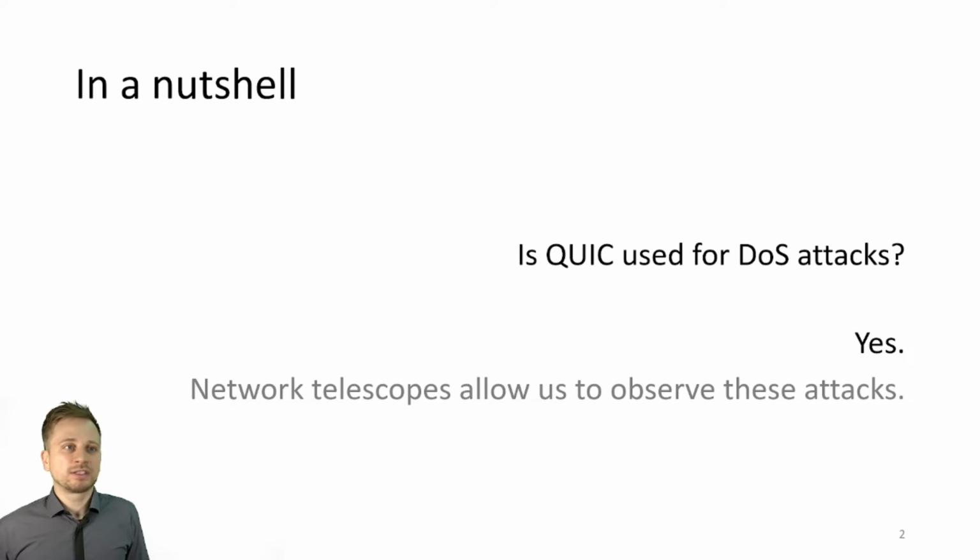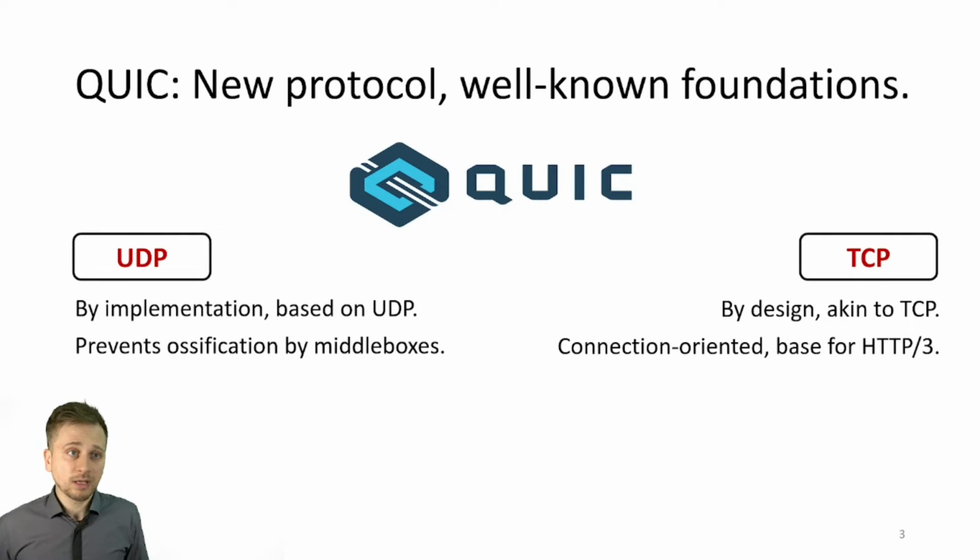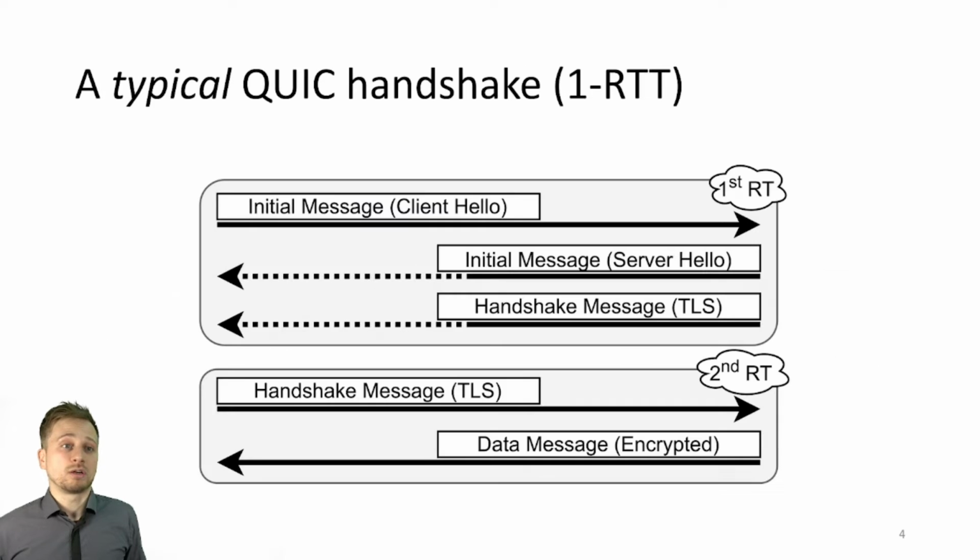And the nice thing here is that network telescopes allow us to observe these attacks. So by implementation, QUIC is based on UDP. It looks like regular UDP traffic, which makes it more robust to ossification or manipulations by middleboxes. However, by design, QUIC has some similarities with TCP. It is connection-oriented, so we have a handshake process, and this is important for this talk.